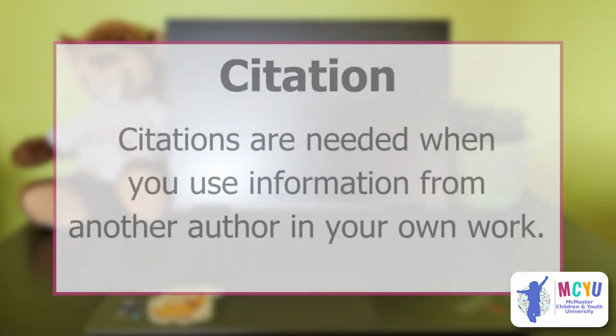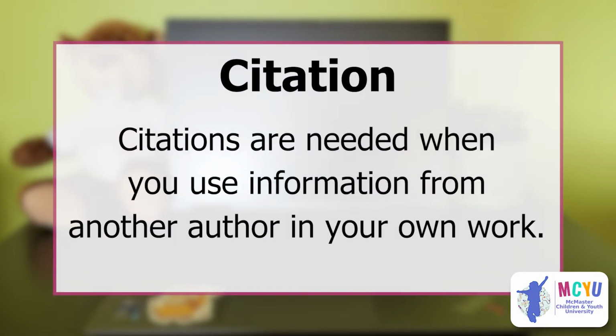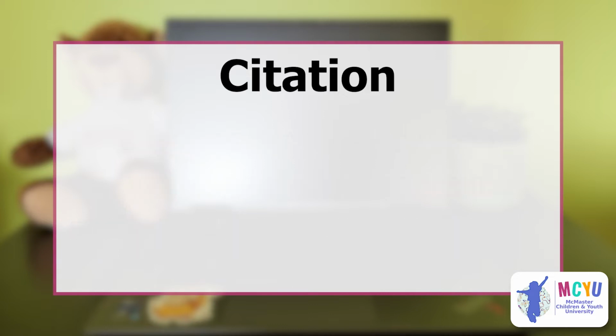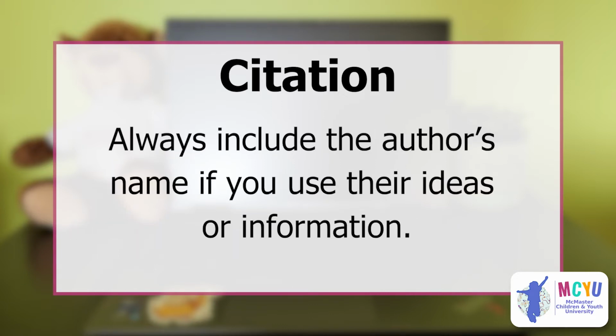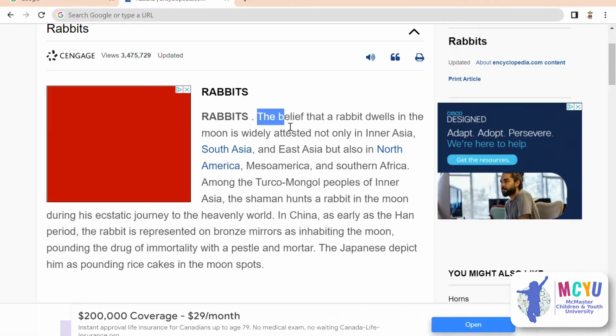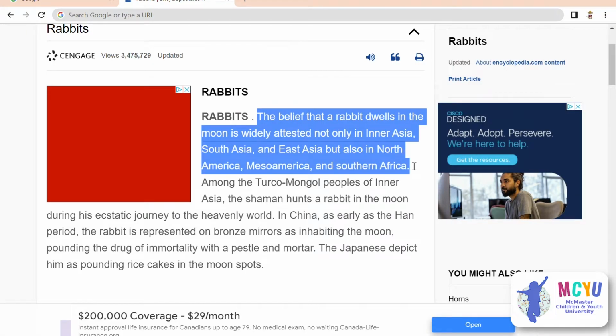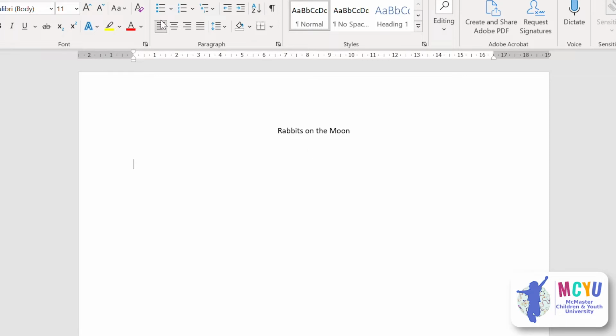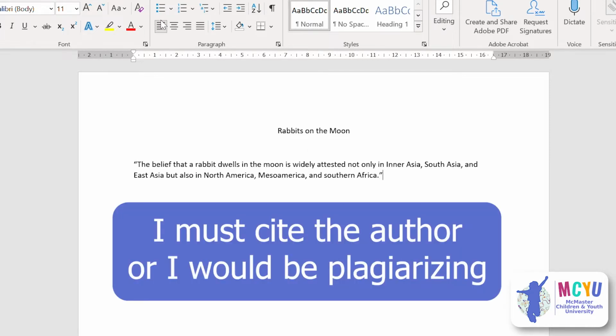A citation is used when you take any information or idea from another author's work and use it in your own work. You always need to make sure to include the author's name if it is their ideas or information. For example, if I am researching for a project and I am going to include a definition that I found off of the encyclopedia, do you think I need to cite where I got the information from? I do, and if I don't cite the author, I would be plagiarizing, which is the next definition.